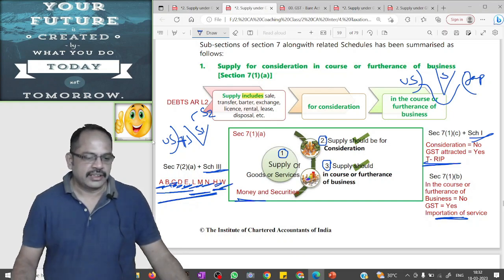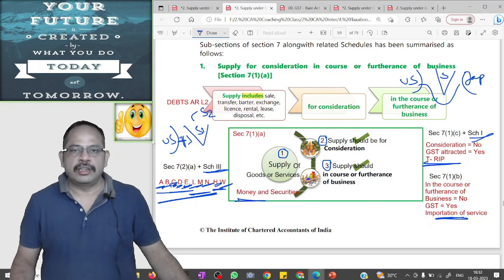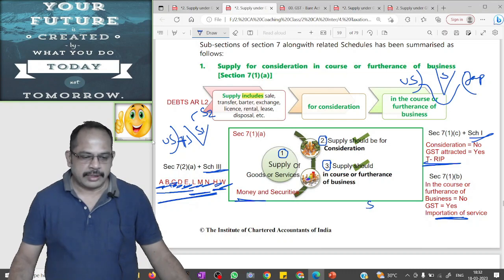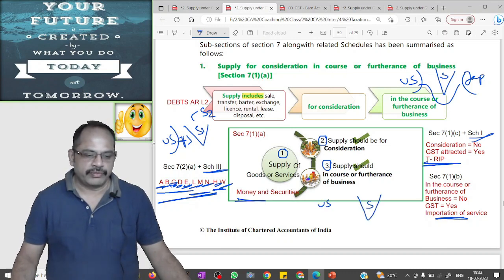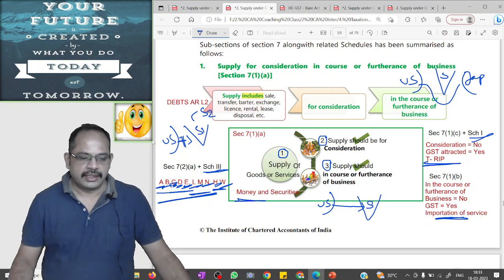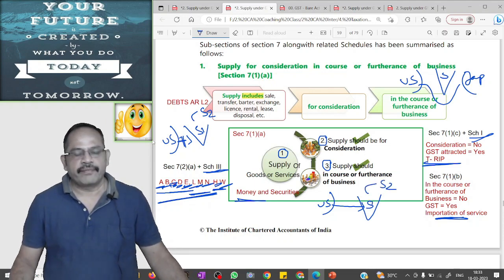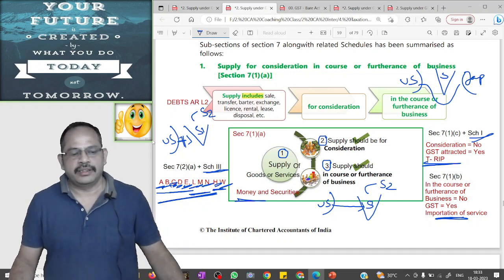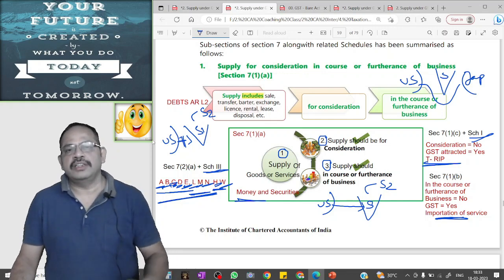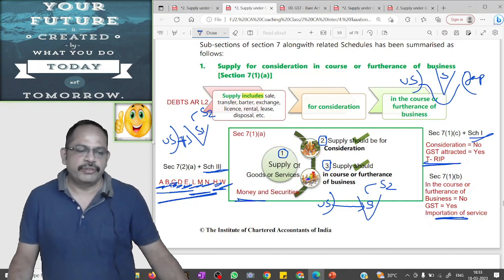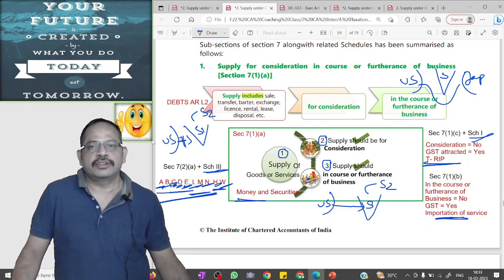The last one is supply from customs warehouse. W for warehouse. Supply from customs warehouse. Supplier in India procures some goods from a vendor in the US. Goods reached the customs port. It is lying in the customs warehouse. Supplier 1 in India supplies these goods to supplier 2 in India when goods are lying in the customs warehouse before clearance for home consumption. This is also not a supply, it is not the taxable event and GST will not be attracted. We covered all the key provisions in section 7 except schedule 2.